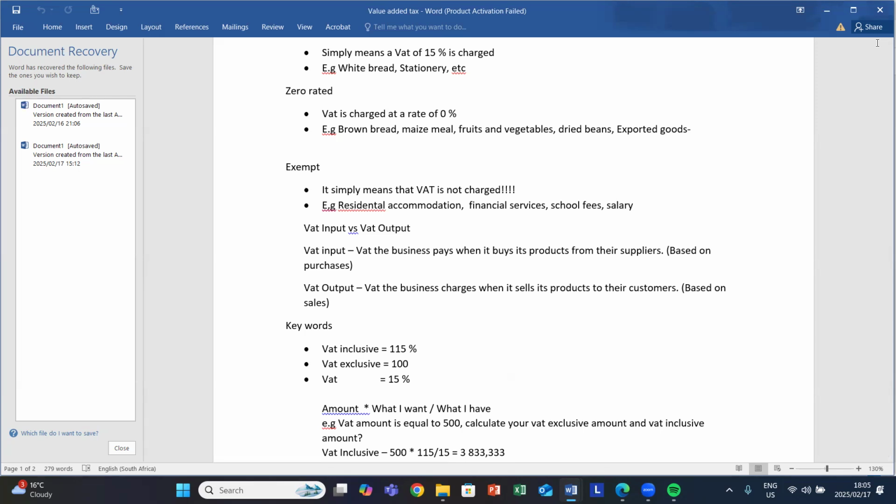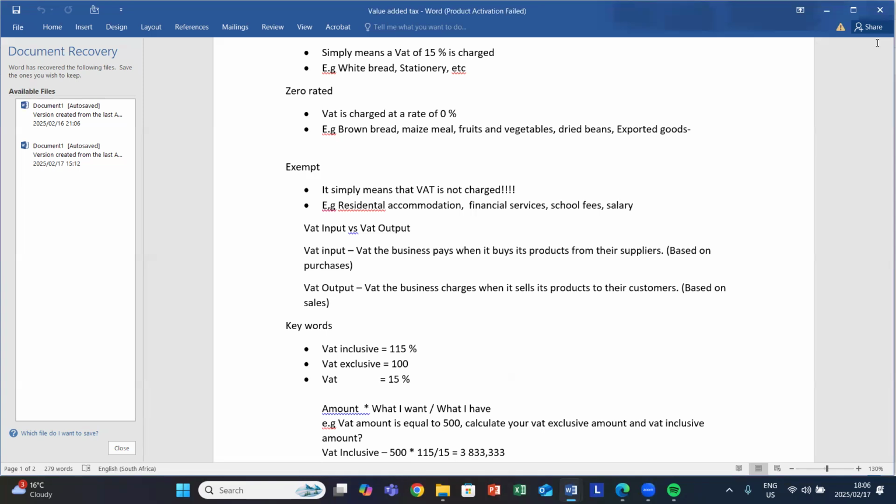VAT inclusive. If you ever say that something is VAT inclusive, just know that you are going to use a rate of 115%. And then you have VAT exclusive. VAT exclusive simply means that it's 100%. And last but not least, you have your VAT. Your VAT is 15%.